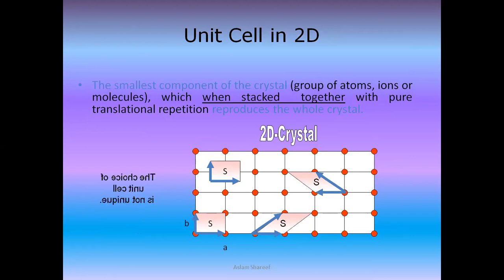So here, if I show you, this one part is a unit cell. This is the diagonal one in a unit cell. This is a unit cell. This is a unit cell. Any four connected blocks can be a unit cell, but a molecule or ion cannot be present within the unit cell block. If it is, then it is not a unit cell.